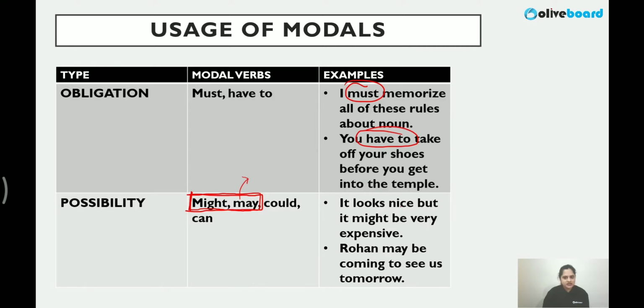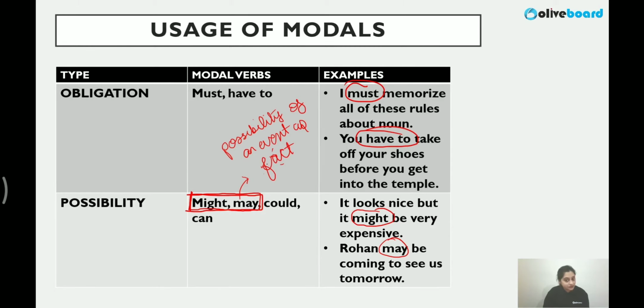It looks nice, but it might be very expensive, right? So we are not sure; there's a possibility here. Rohan may be coming to see us tomorrow. So when there is a possibility of an event as a fact, we use may.